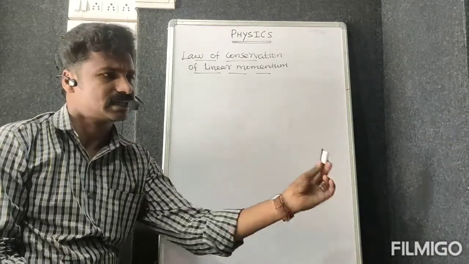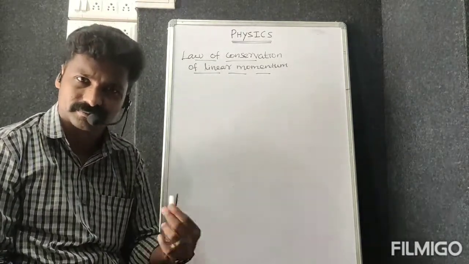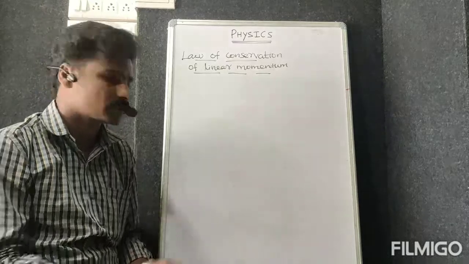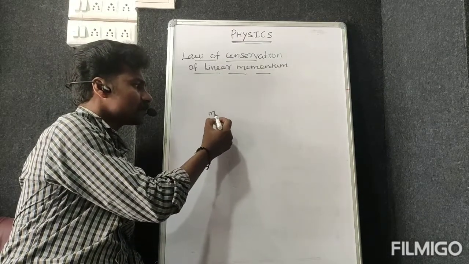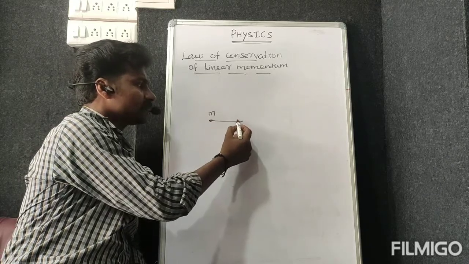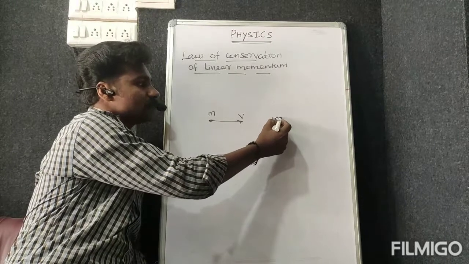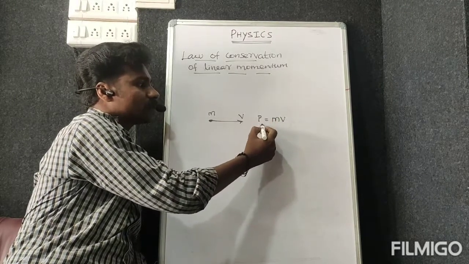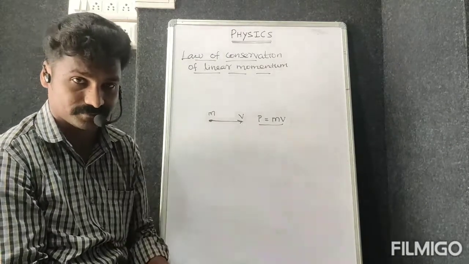Suppose the same particle travels in a circular path, here an extra radius will come. That is angular momentum. So one particle with mass m is traveling with velocity v. This mass into velocity we call momentum, that is linear momentum.